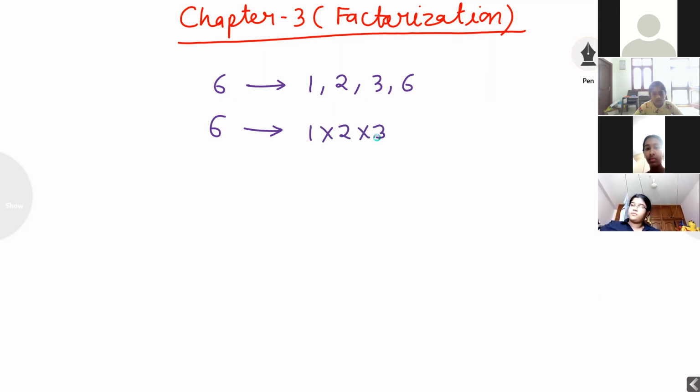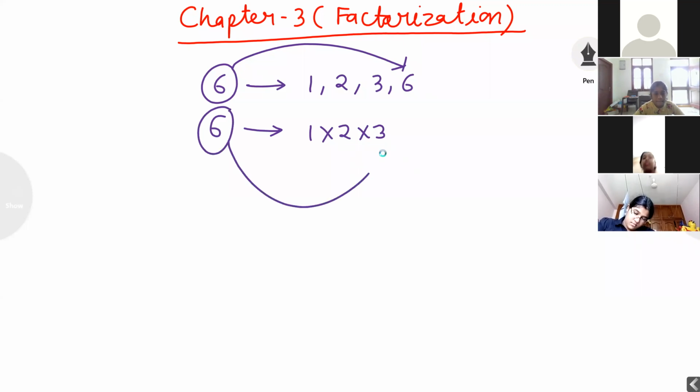Now students, you are observing here, what is the difference between factor and prime factor? Factor ends with own number, but prime factor will never end with own number. If anyone is asking what is the difference between factor and prime factor, you can answer: factor ends with the same number, but prime factor will never end with the same number. Now on the left side keep the heading factor.